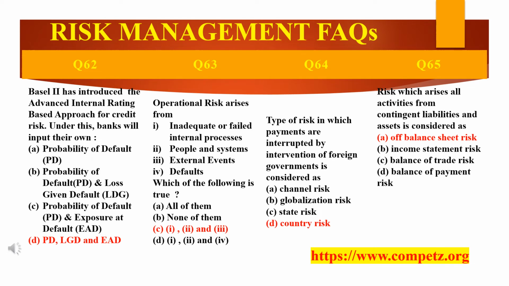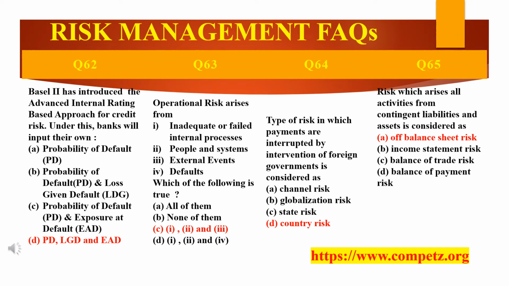Moving on to the next question. See, risk which arises from activities from contingent liabilities and assets is considered as which risk? It is considered as off balance sheet risk. Why?